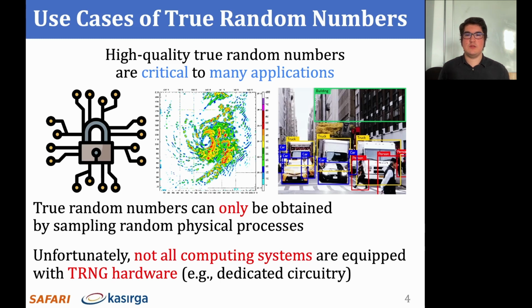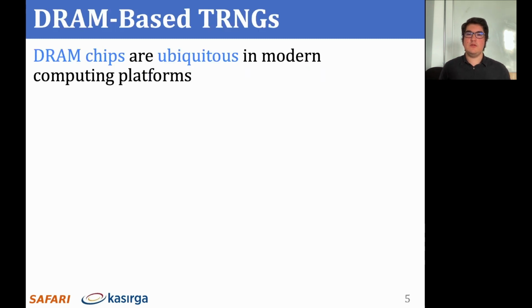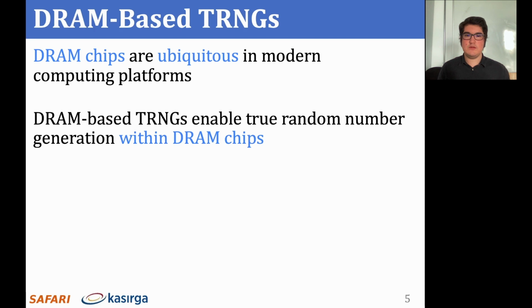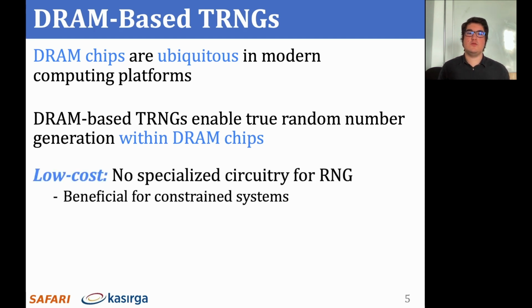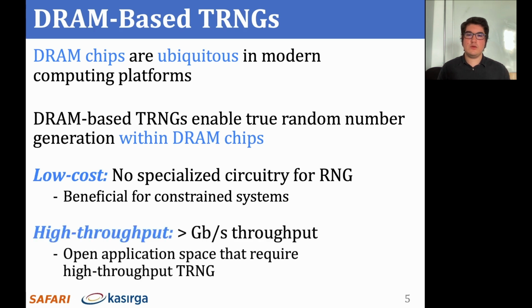provided by such systems. DRAM is commonly used as main memory in a wide range of computing systems. TRNGs based on DRAM enable true random number generation within DRAM chips. DRAM-based TRNGs are particularly useful for supporting true random number generation in constrained systems, as they can be implemented at low hardware cost. DRAM-based TRNGs can also provide true random numbers at high throughput, which can open the application space in computing systems that lack dedicated TRNG hardware.